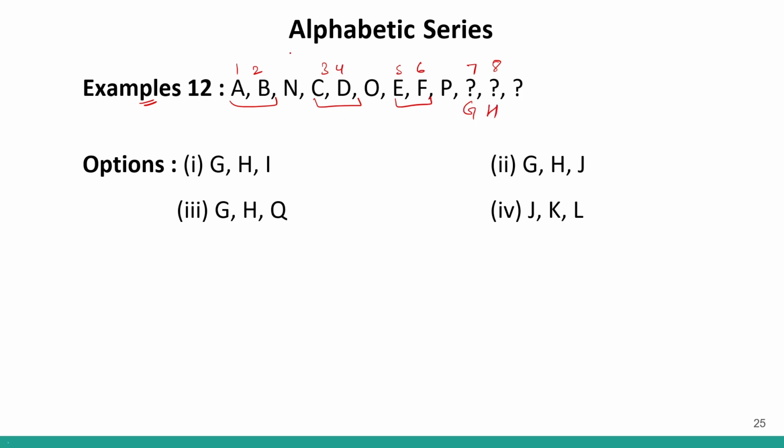Correct? Now, if I look over here, N, O and P. So, N, O, P, the next letter definitely, N is how much? N is 14, O is 15, P is 16. So, the next letter will be at the 17th position and at the 17th position we have Q. So, we will have G, H and Q which is given in option number 3. Therefore, option number 3 will be the correct answer to this question. Clear?